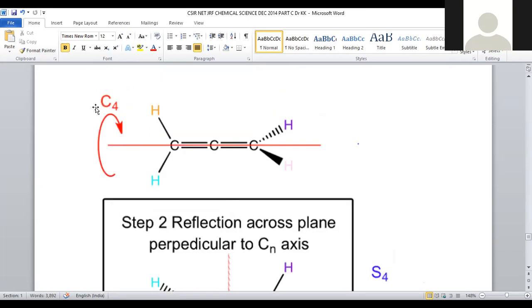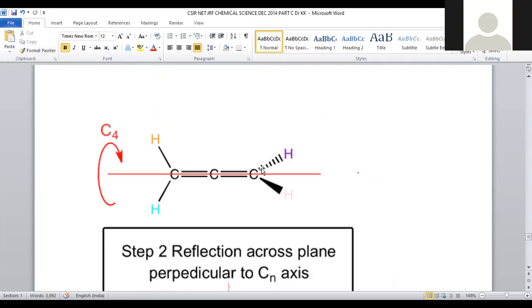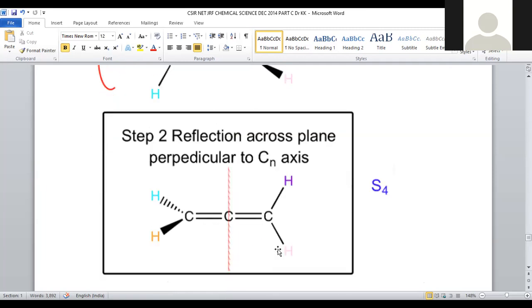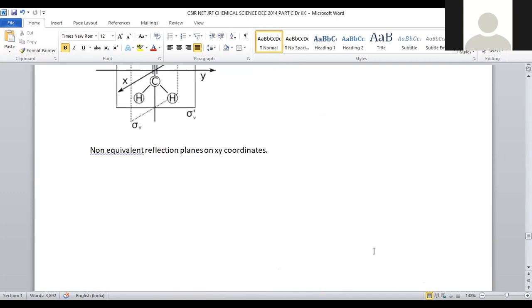If the molecule has a C4 axis of symmetry as well as a sigma plane, it is said to contain an S4 axis of symmetry. S4 is the product of C4 into sigma V, the sigma vertical plane. So both are required combinedly. Then only will the S4 axis of symmetry be there.